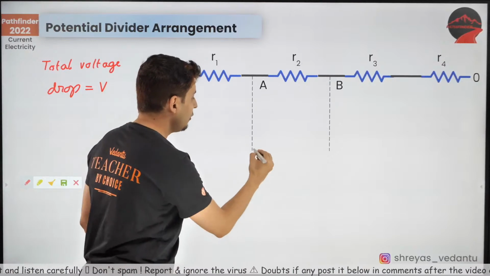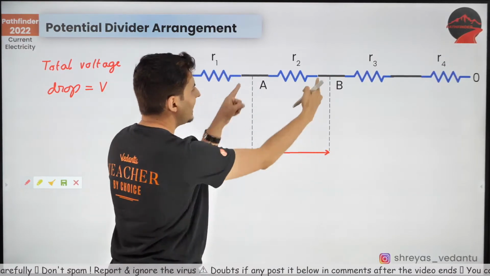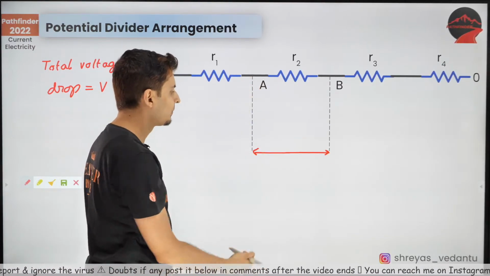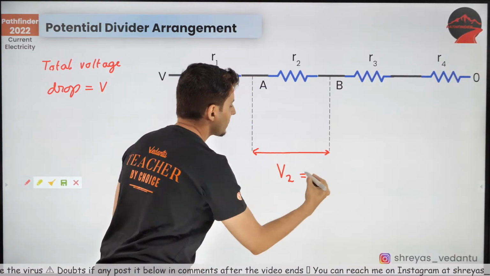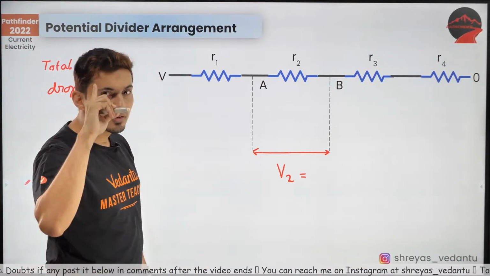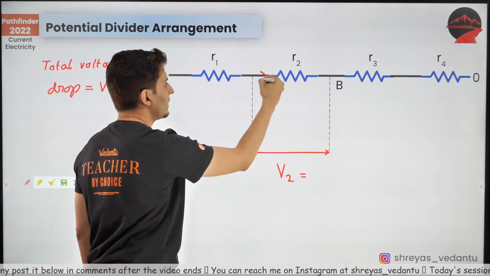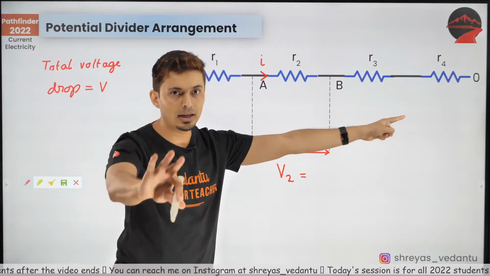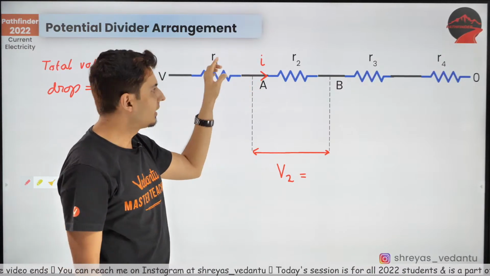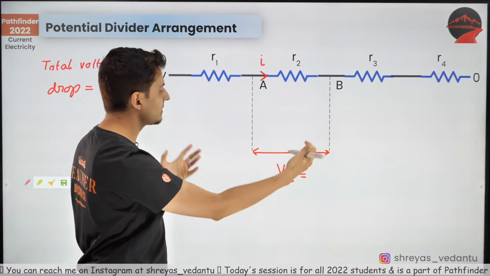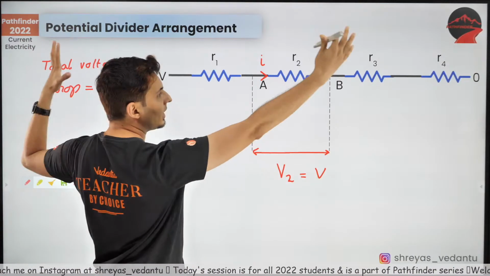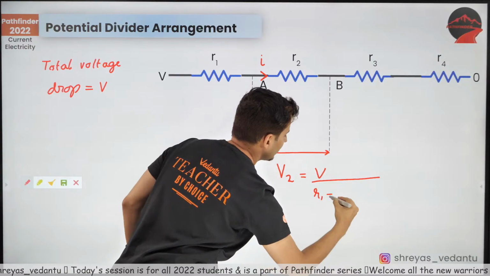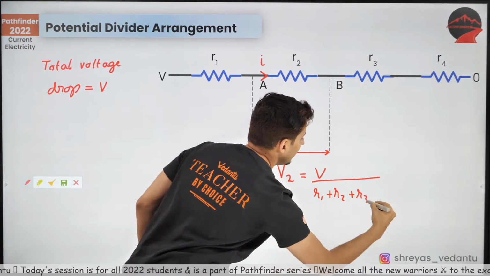Then if you want to find the voltage drop across any one resistor, doesn't matter which, let's say R2, and I call that V2, think first: the current flowing through all of them will be the same, I. Current is voltage divided by resistance. Total voltage is V, total resistance is R1 plus R2 plus R3 plus R4.